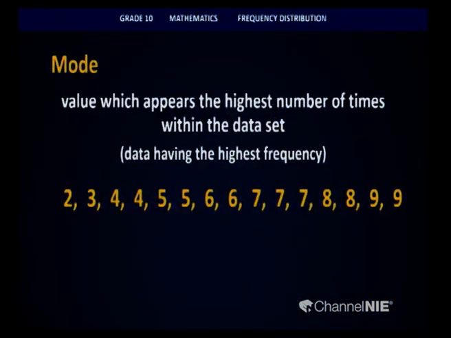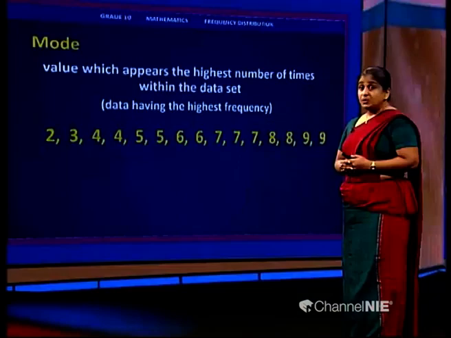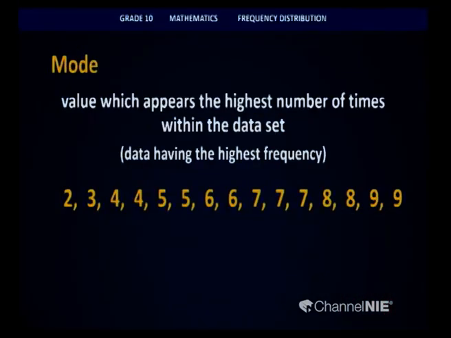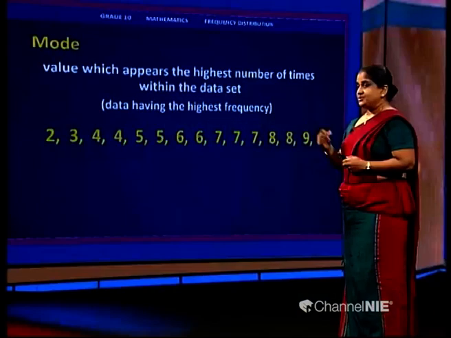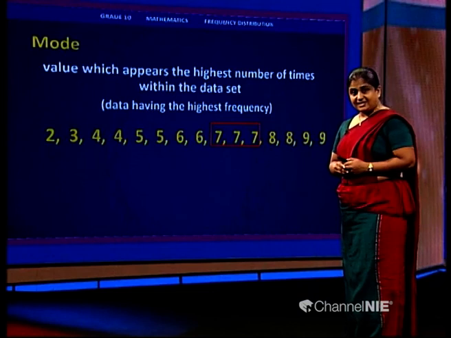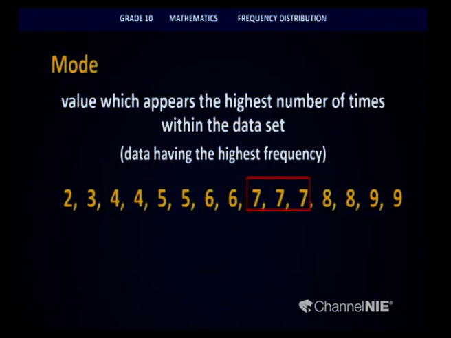Now, with this, we can move on to the next representative value. Mode. Children, I have put this in ascending order and you can see that 7 appears thrice in this data set. The mode is the value which appears the highest number of times within a data set. In other words, it is the value that has the highest occurrence in the data set. So, children, it will be 7 which appears thrice. So, I have to select the mode as 7.